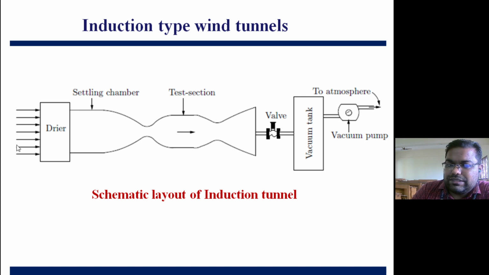So the initial velocity by which it is entering the wind tunnel will be subsonic. Now in the convergent section it accelerates and reaches Mach number 1 at the throat, then in the divergent section it will again accelerate and we reach a supersonic speed at the test section. Here there is a dryer. The purpose of the dryer is to remove the moisture from the air, and this vacuum pump will suck the air inside at supersonic speed. It leaves the exit at supersonic speed through this valve, enters the vacuum tank, and finally goes to the atmosphere with the help of the vacuum pump.